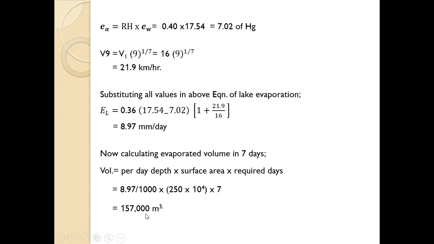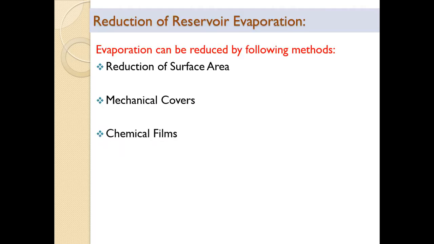So the volume of water evaporated in a week will be 157 into 10 to the power 3 meter cube, 157,000 meter cube. In this way, we can solve the numerical based on Mayer's formula related to lake evaporation. Hope you have understood it, it is very easy.